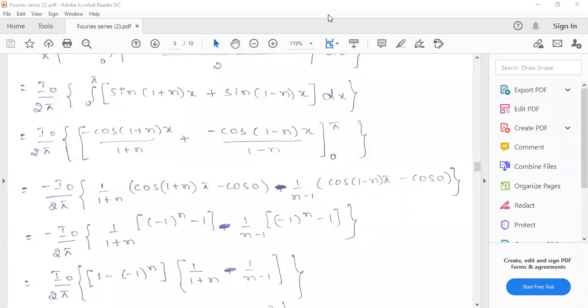Minus 1 power 1 plus n. So anyway you will get the same value, but the thing is what it will become. If you put 1 plus n, the even terms will become positive. You will get a non-zero quantity for the even terms, and for the remaining terms you will get 0.